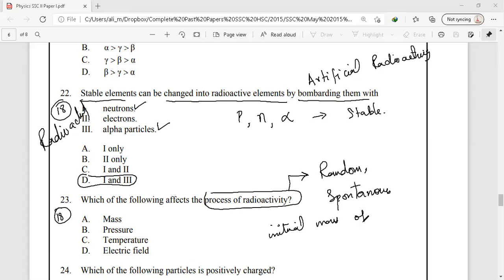The initial mass of our parent nuclei. The greater the mass of the parent nuclei, the faster will be the process of radioactivity. So, this process is not affected by pressure, temperature, or electric field. So, the correct option for this question is option A, that is mass.